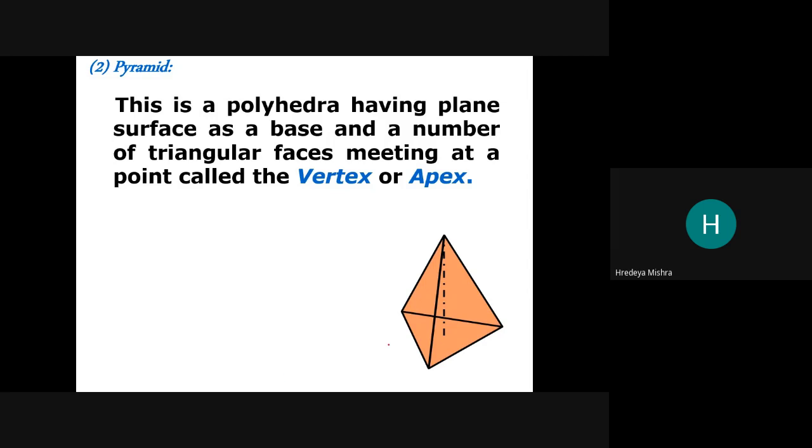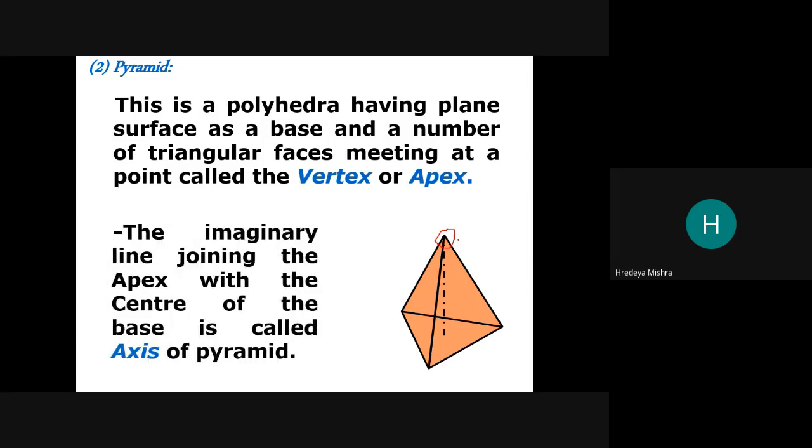See, like this. Here the base is triangular, and the sides are always triangular, but they meet at a single point. This is called the vertex. The imaginary line joining the apex with the center of the base is called the axis of the pyramid.